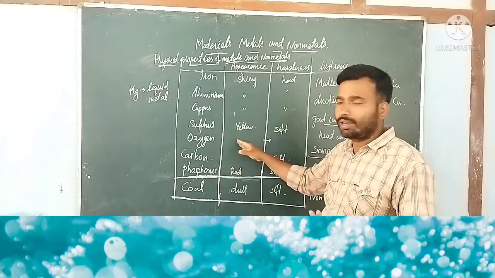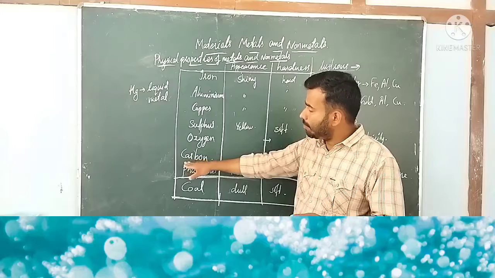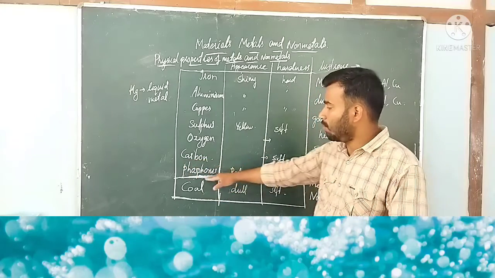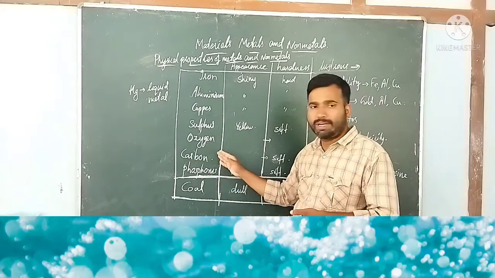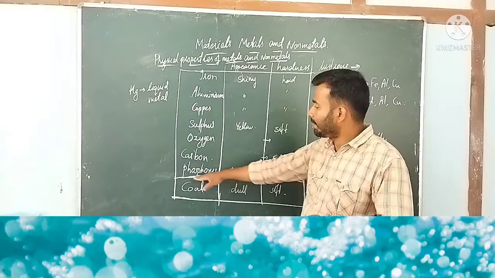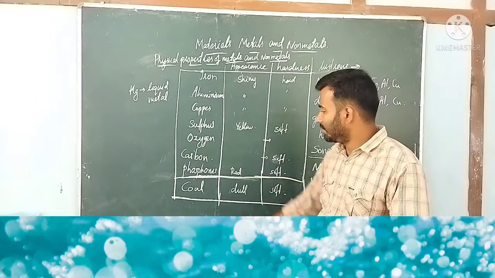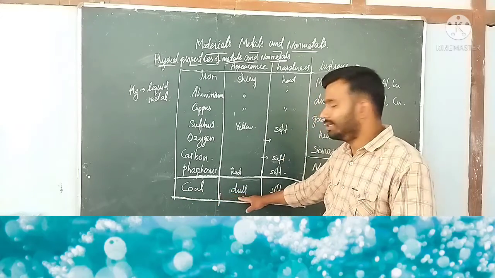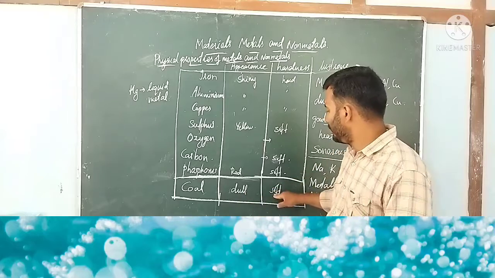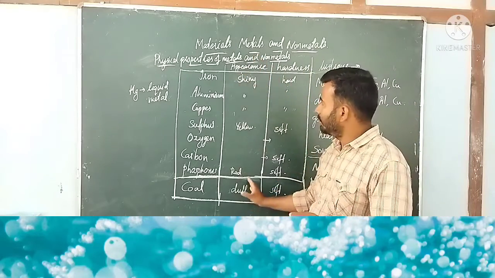It has no color, and it is a gas. Then carbon, which is actually a form of coal, and phosphorus, whose color is red. The coal, as you can see, is dull in nature and soft. So this is the first category.